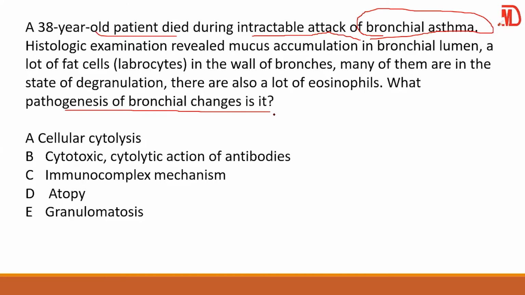I said this is type 1, immediate. Another name is atopic or atopy. They all mean the same thing: anaphylactic, atopic, type 1, or immediate hypersensitivity. All of these mean bronchial asthma.